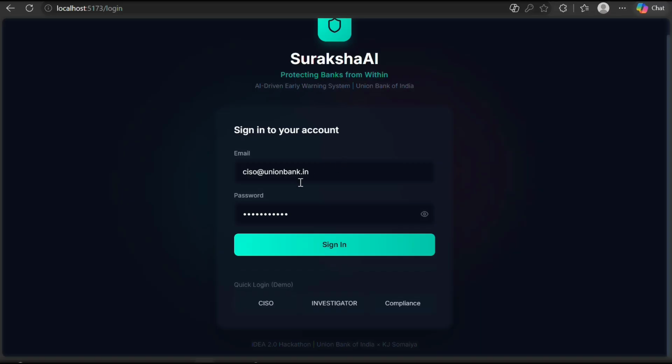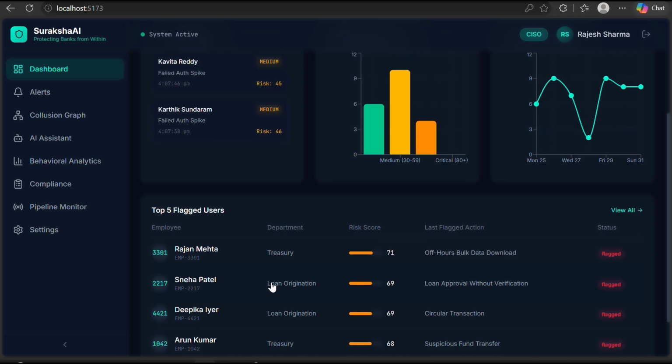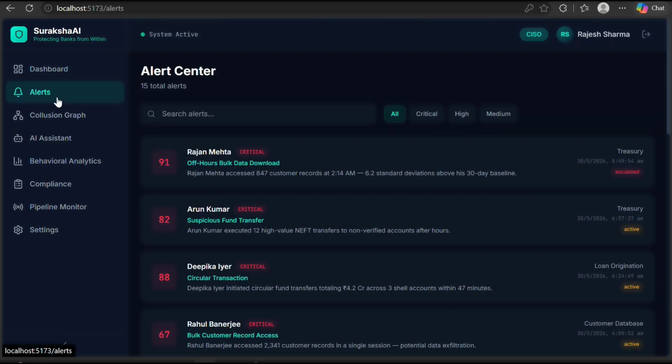So, logging in as the bank CISO, Rajesh Sharma, we see our dashboard displaying the live metrics fetched directly from our SQLite database. Here you can see the risk score distribution, alert volume, live alert feed, and top 5 flagged users. Second, we move over to the alert feed. Socket.io WebSocket pushes real-time alerts instantly, and they are ranked by severity, like critical, high, and medium.